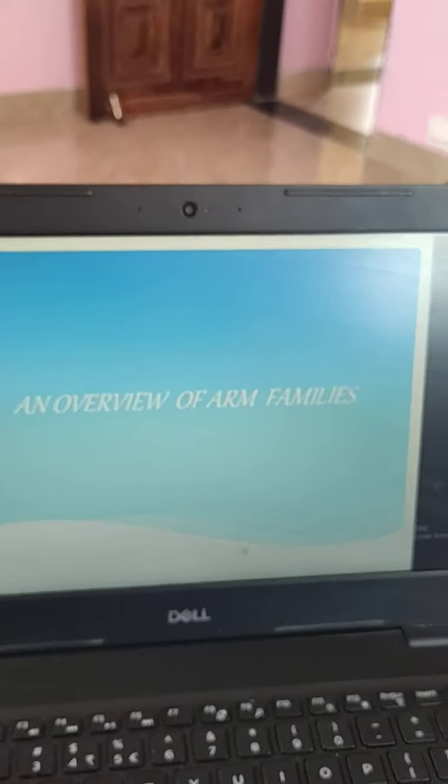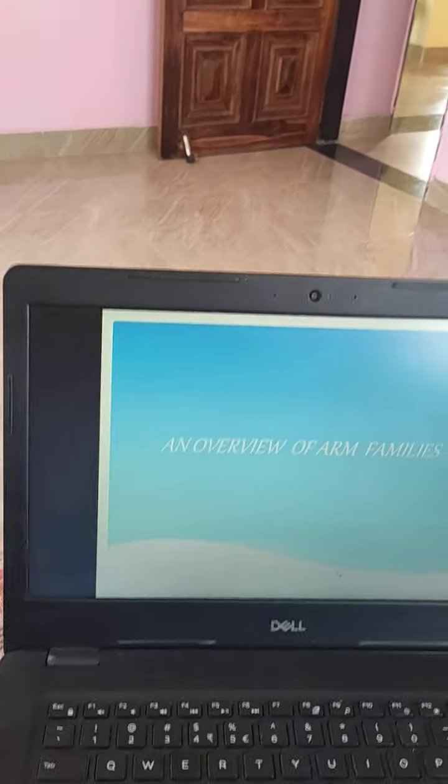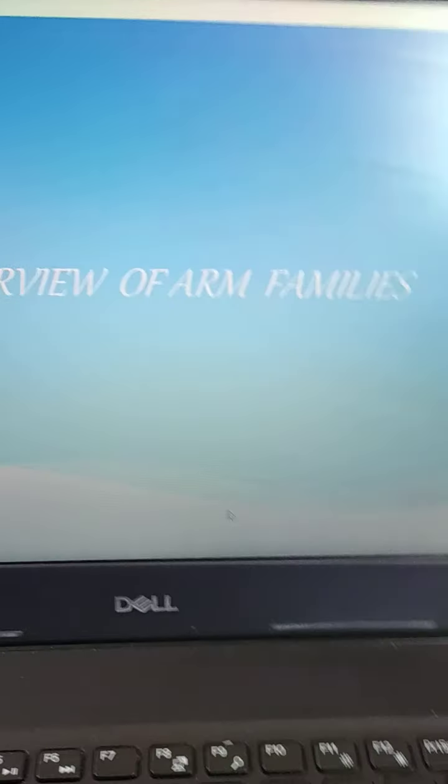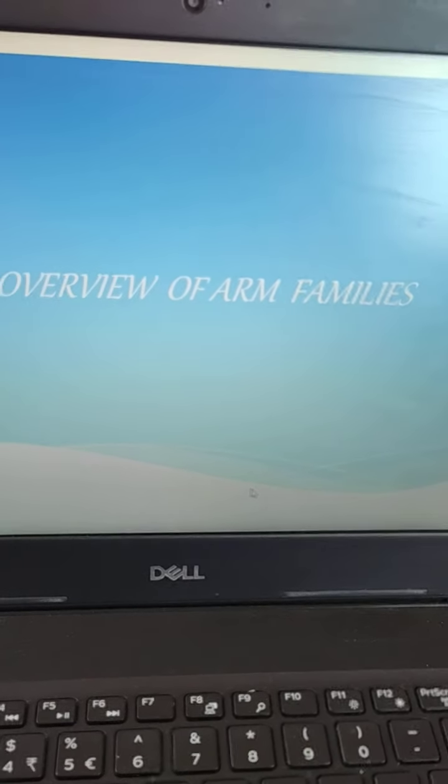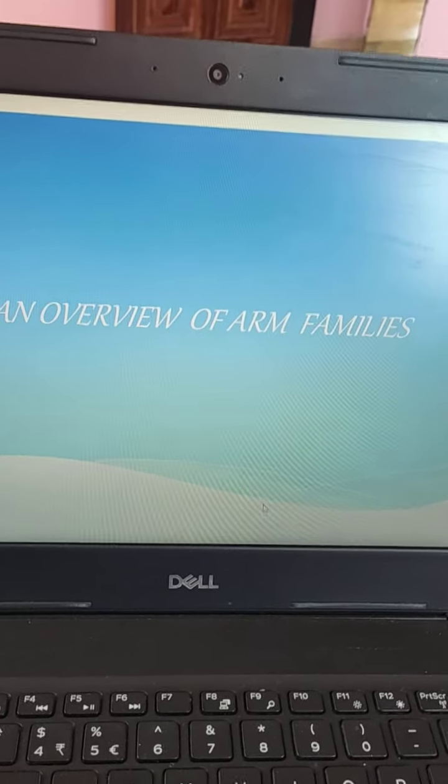In this lecture we do the revision of ARM families. So first one is the ARM families. ARM is nothing but Advanced RISC Machine.